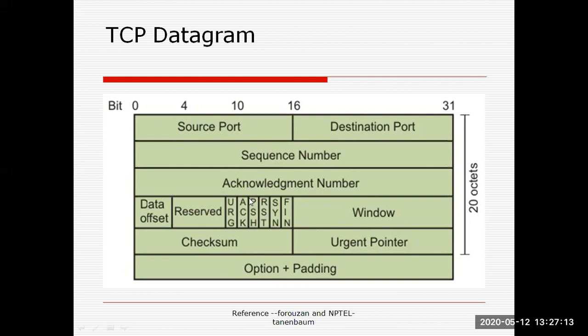Push is used when we need the acknowledgement or we send data along with the acknowledgement. Then RST, that is the reset bit. Now this is the synchronization bit, and the fin bit is used during termination. Then next is the checksum, which is for error detection. Then the urgent pointer and the URG concept we will discuss in the next slides. And some options and some padding are used here.